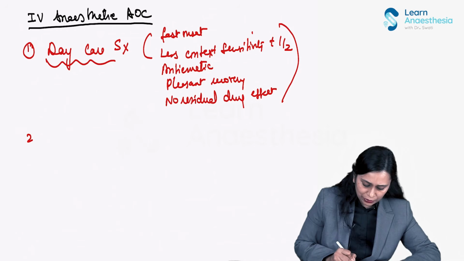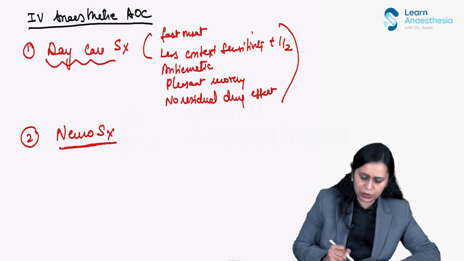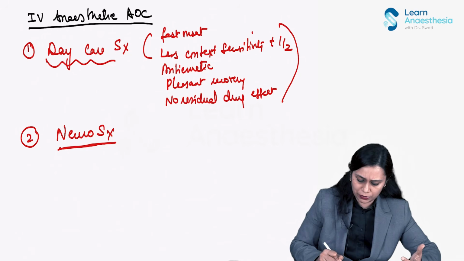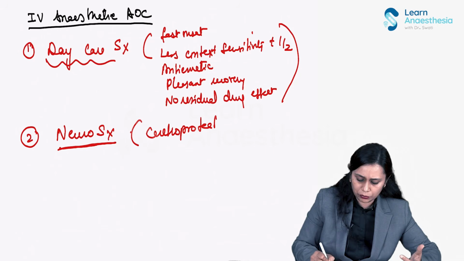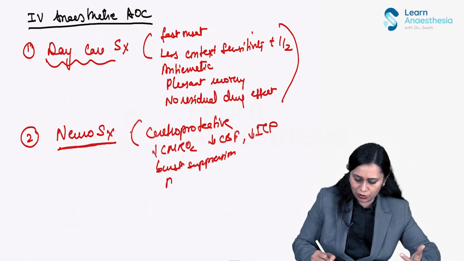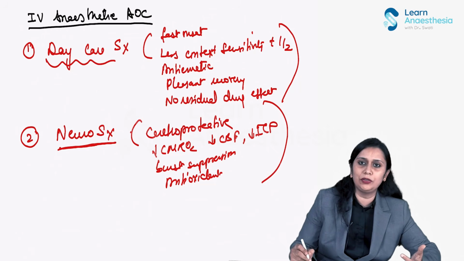Okay. Then it is a wonderful IV anesthetic agent for neurosurgery because of its good effects on the central nervous system. It is cerebroprotective. It decreases CMRO2, decreases cerebral blood flow, and decreases intracranial pressure. It causes burst suppression. It is an antioxidant. All this makes it a very, very good agent for neurosurgery.